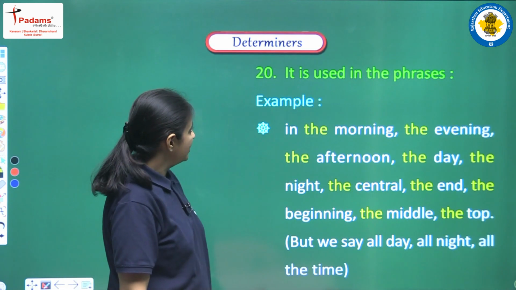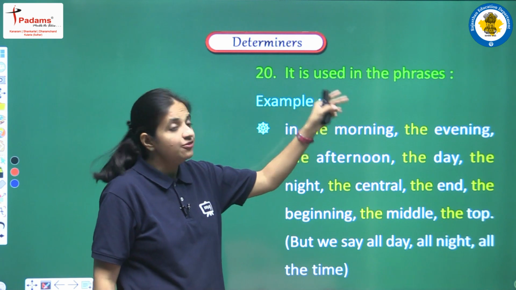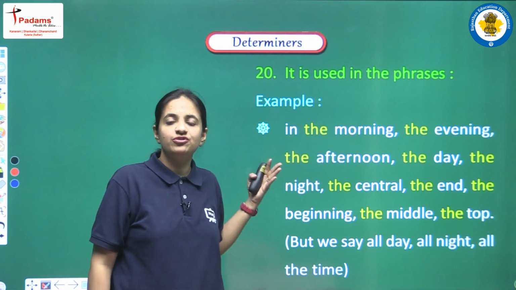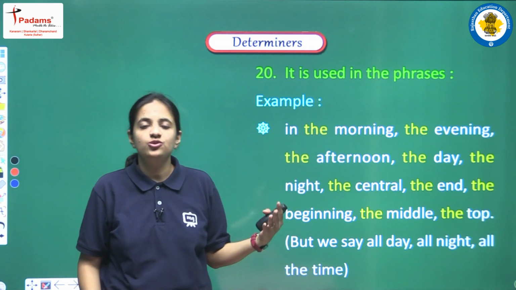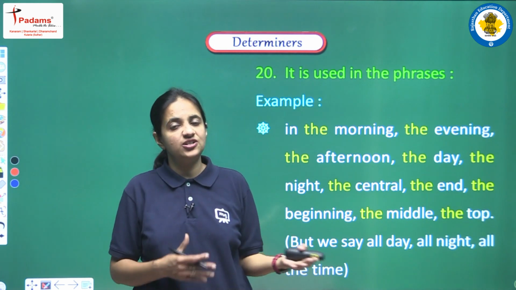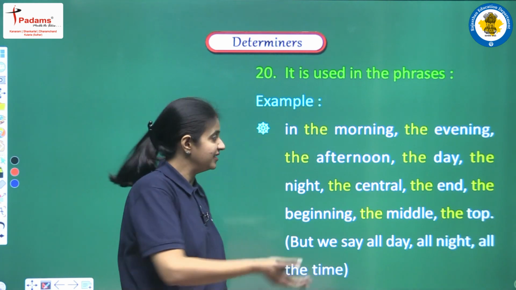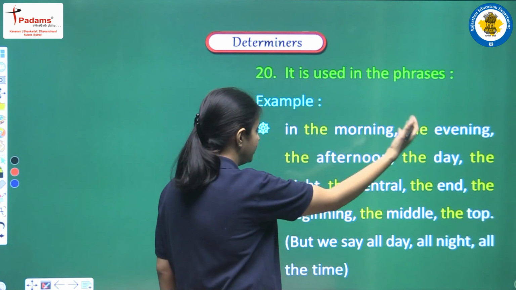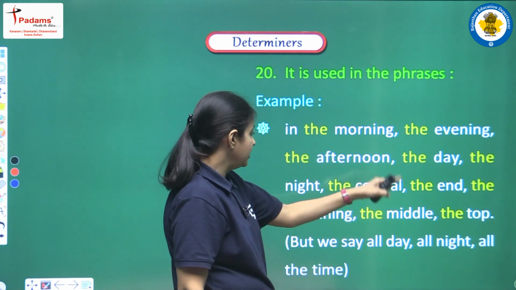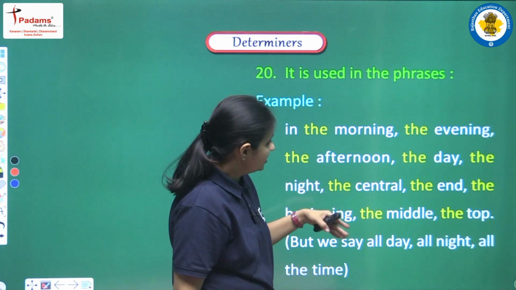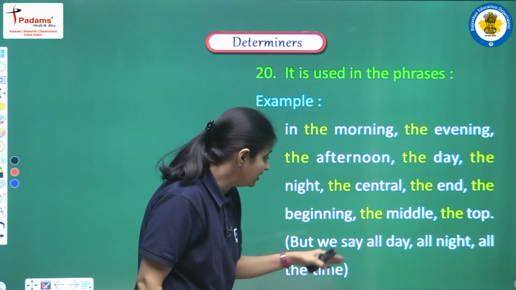Next, it is used in phrases. Now we have some phrases. These are known as fixed expressions, or fixed phrases. Always in these phrases we have to use the article. Let's see: in the morning, the evening, the afternoon, the day, the night, the center, the end, the beginning, the middle, the top.